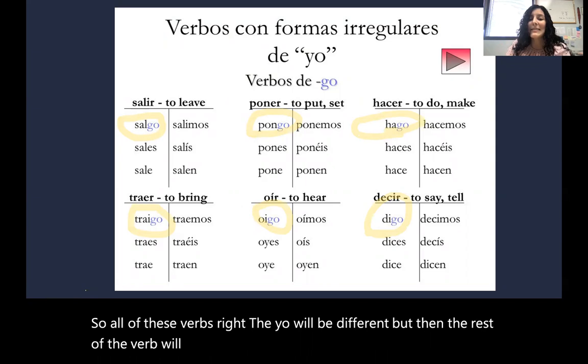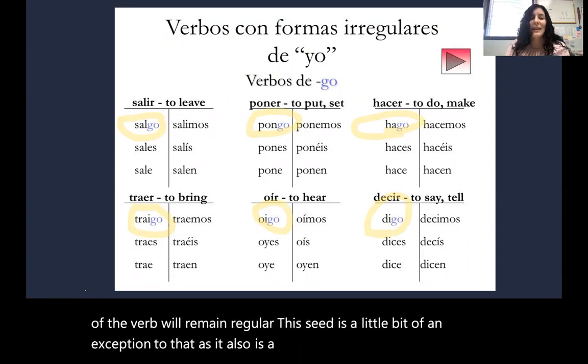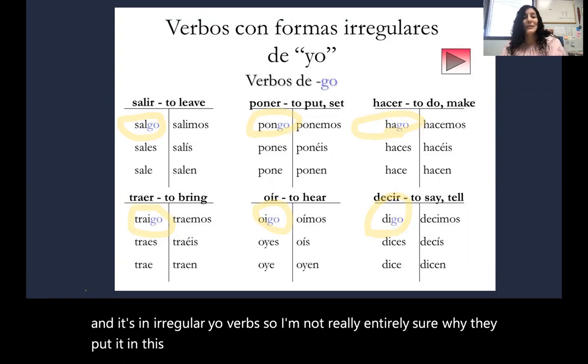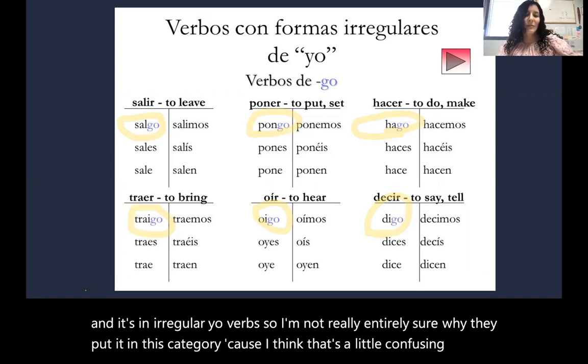Decir is a little bit of an exception to that, as it also is a stem changer. It's a stem changer and it's an irregular yo verb. So I'm not really entirely sure why they put it in this category because I think that's a little confusing, but that's just so that you know.